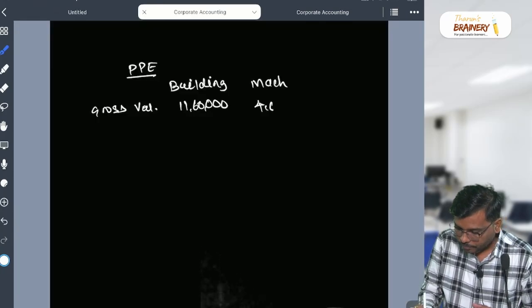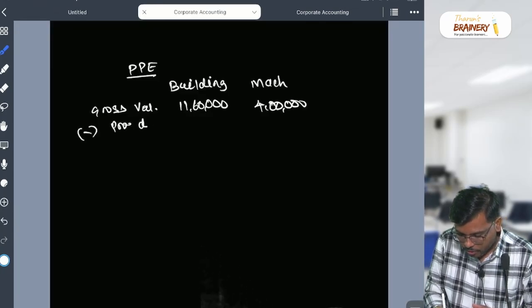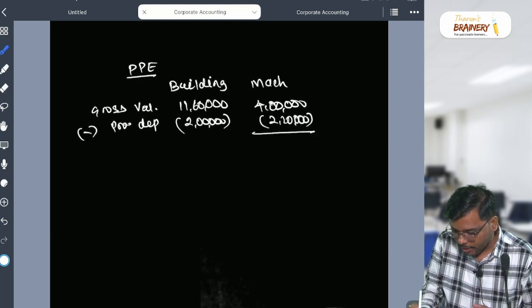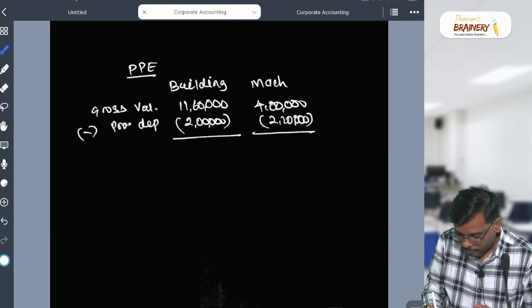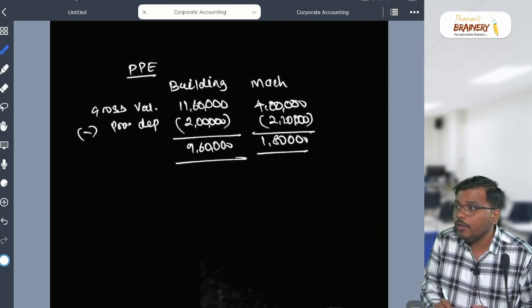From this, you should say less provision for depreciation. How much? 2 lakhs. So, my dear student, how much will be the net value? So in our balance sheet, PPE will be how much, you know?